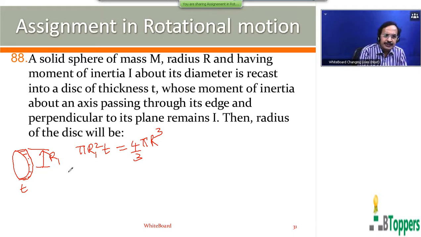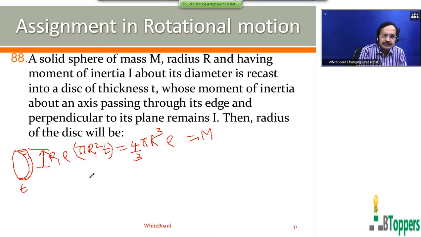So the mass of the disk is the same in both. If you multiply both sides with rho, that is the density, that gives you the mass m in each case.